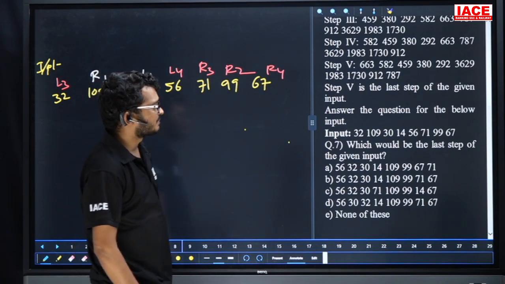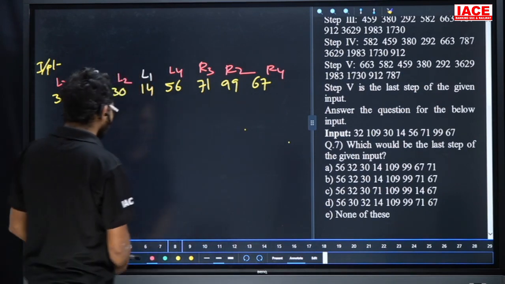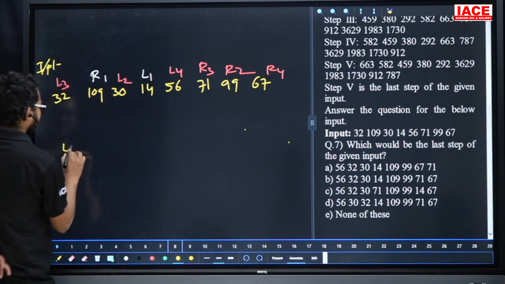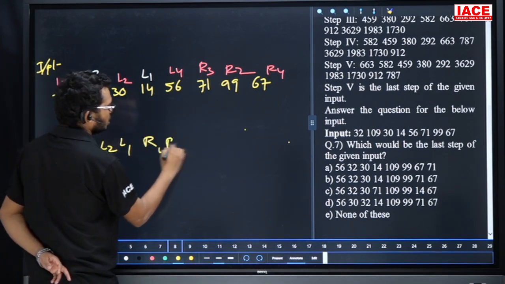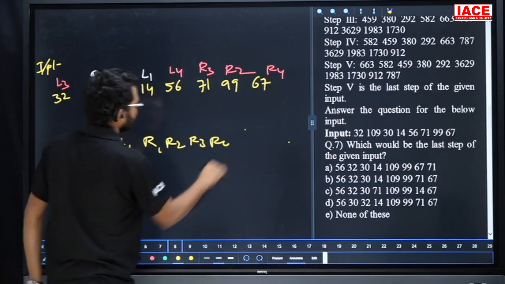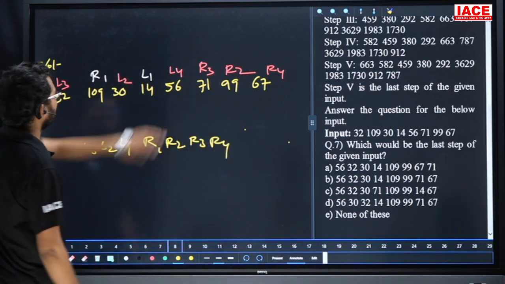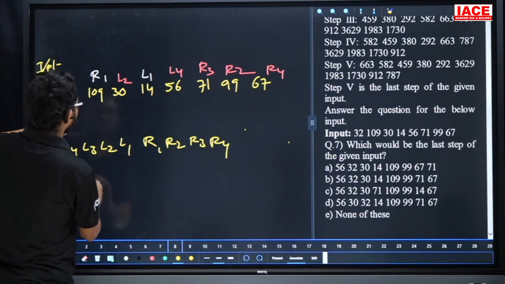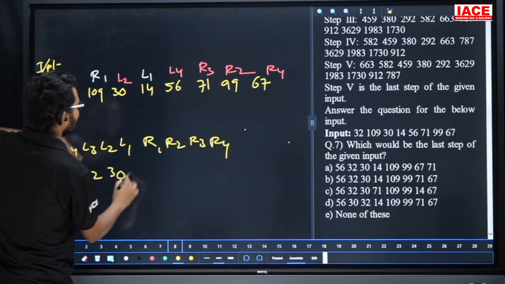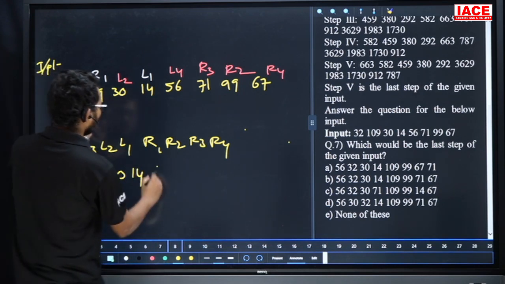Next, question number 7. Which would be the last step of the given input? The last step is L4, L3, L2, L1, next R1, R2, R3, R4. Now check here. L4 is 56. L3 is 32. L2 is 30. L1 is 14. R1 is 109.